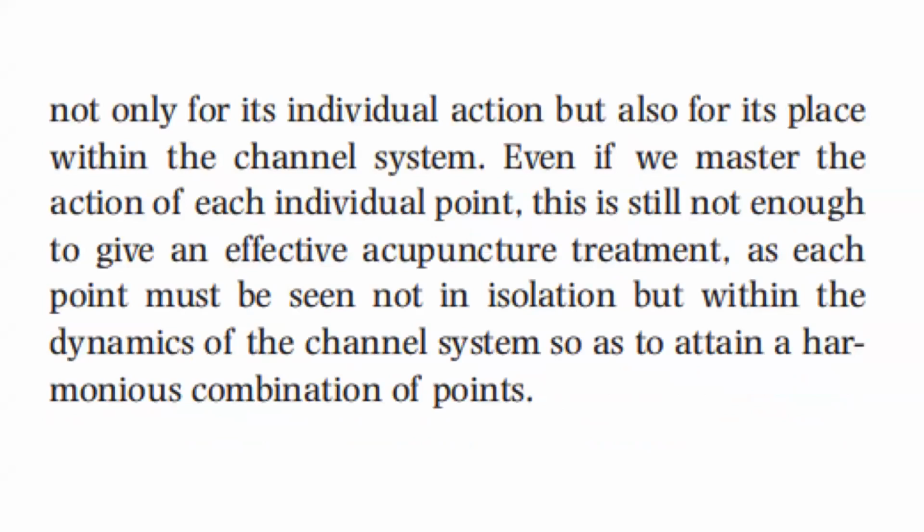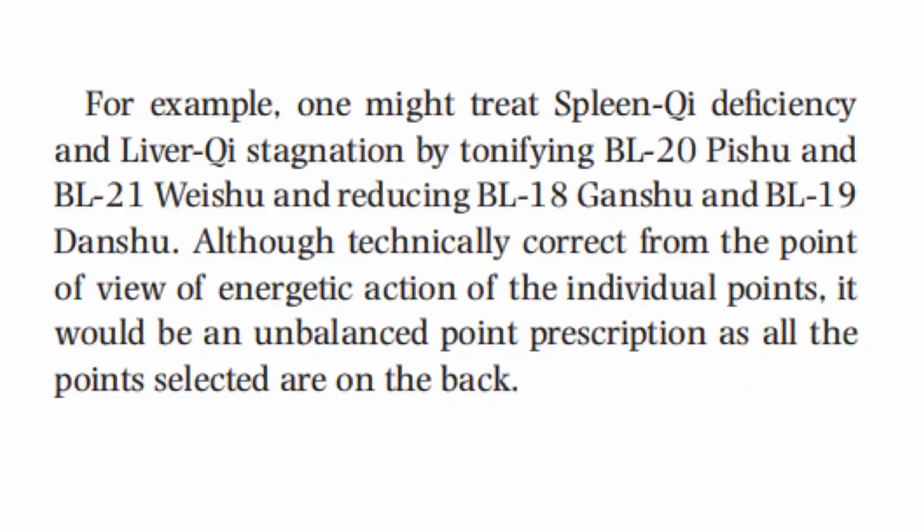Even if we master the action of each individual point, this is still not enough to give an effective acupuncture treatment, as each point must be seen not in isolation, but within the dynamics of the channel system, so as to attain a harmonious combination of points. For example, one might treat spleen qi deficiency and liver qi stagnation by tonifying bladder 20 and bladder 21 and reducing bladder 18 and bladder 19.